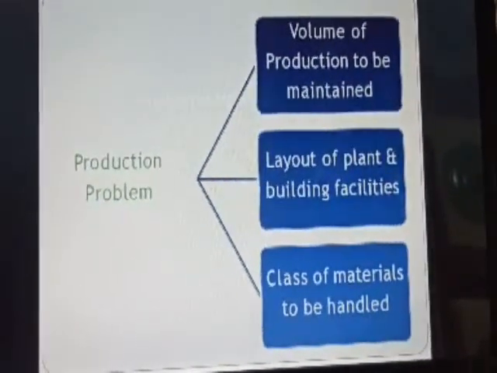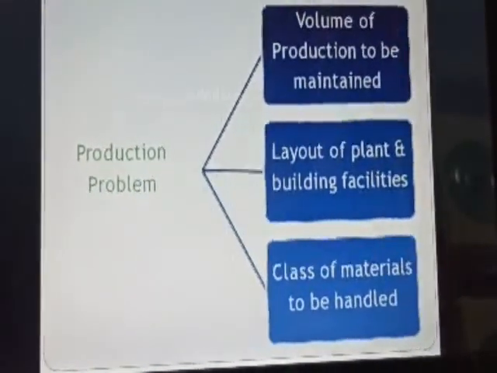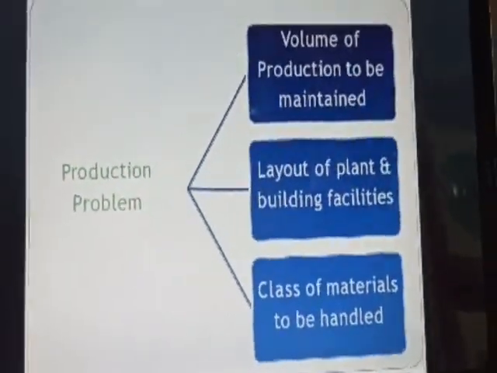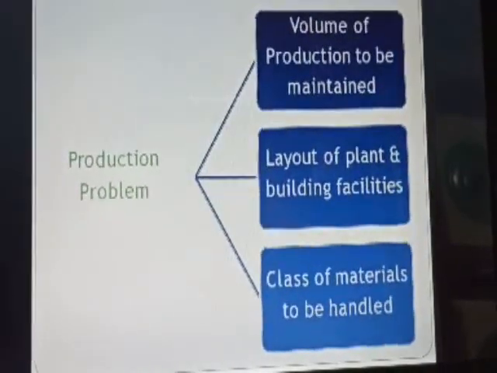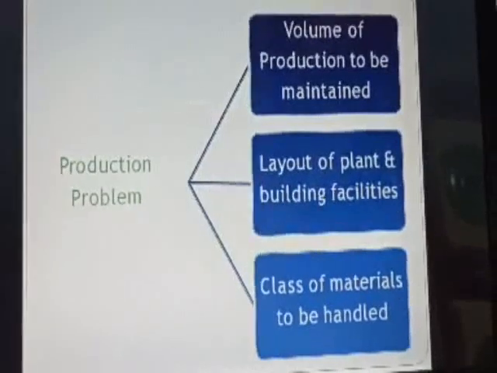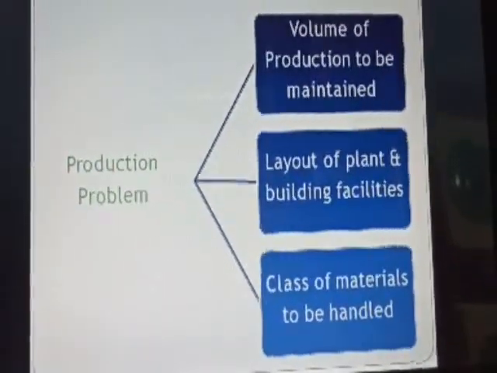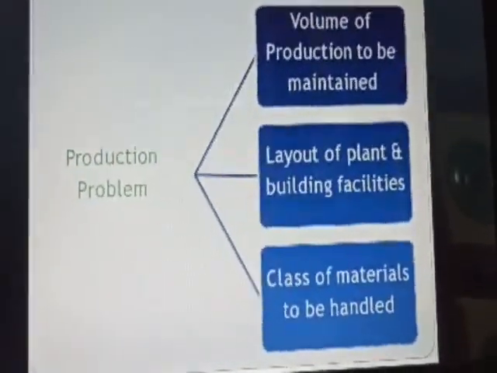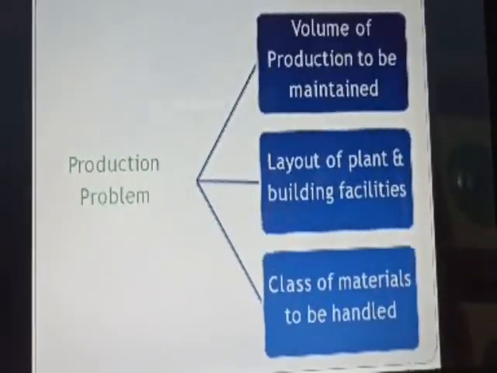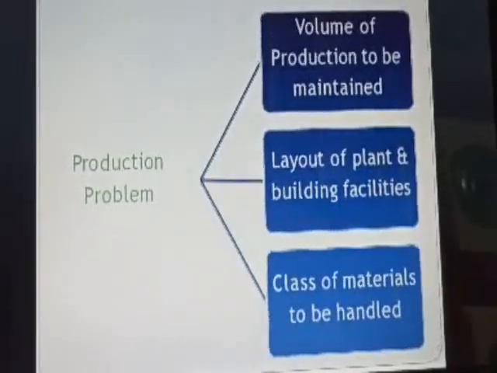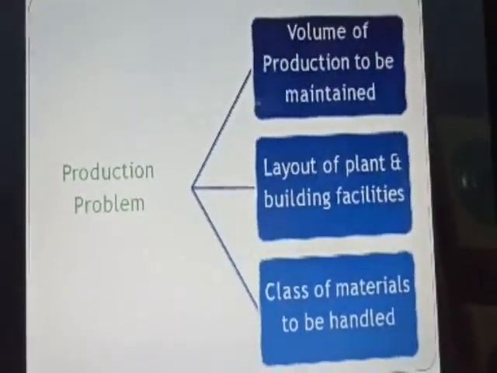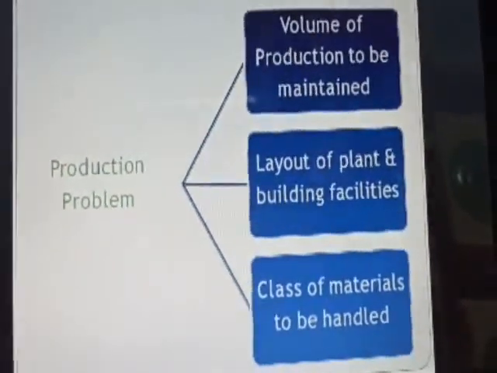Okay. Production problem. Volume of production to be maintained. That is, how much is the production, how many products and materials we require, we have to understand. Layout of the plant and building facilities. In the previous session we discussed plant layout. What is the plant layout of the particular factory, and what are the facilities available in the building, we have to understand. Class of materials to be handled. There are different classes of materials, like glass materials, chemical materials, hazardous materials, solid materials. We have to understand the different classes of materials.